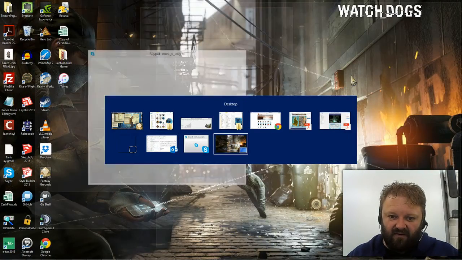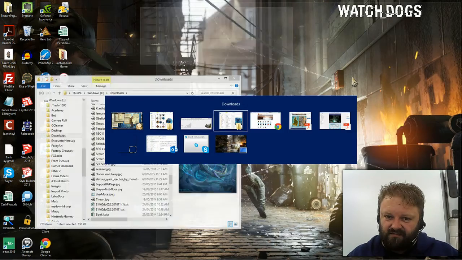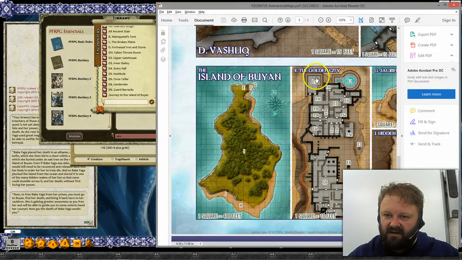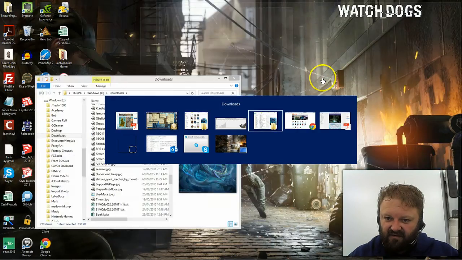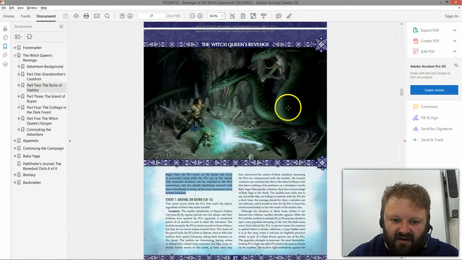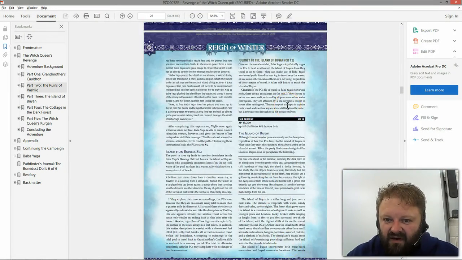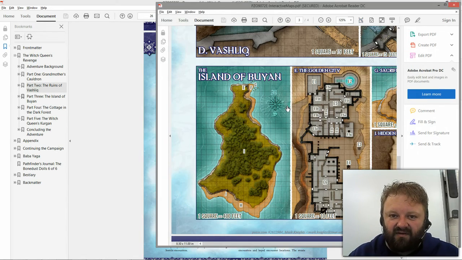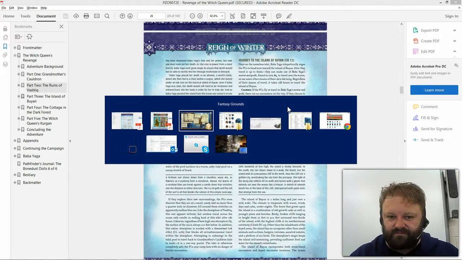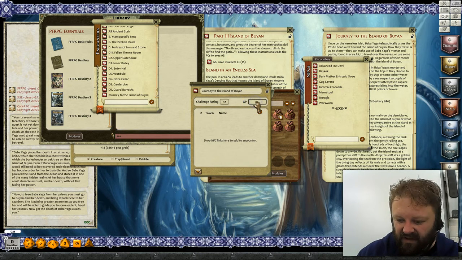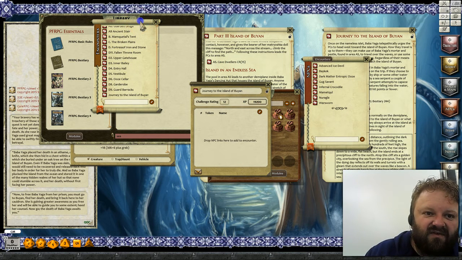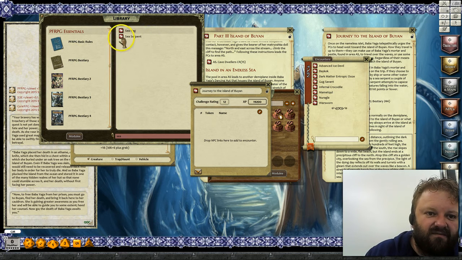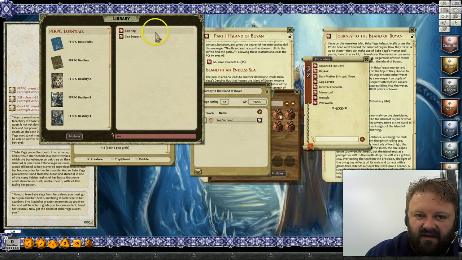So let me go back to the module. That's the maps. What did I do with the module? Have I shut that down? Is that it over there? There it is. So CR12, which is 19,200 experience. Now I already had the Sea Serpent stats open over here, so I just need to drag that in there.